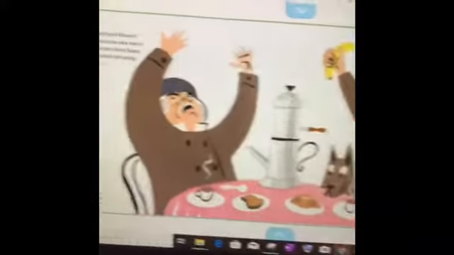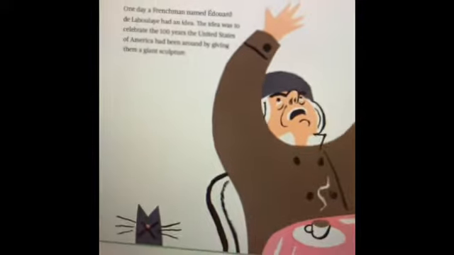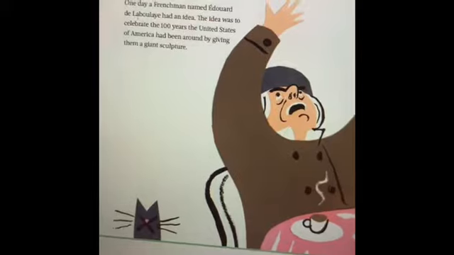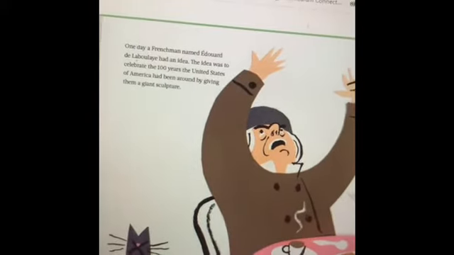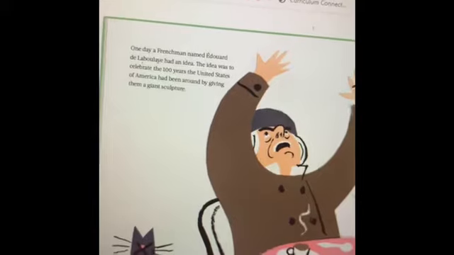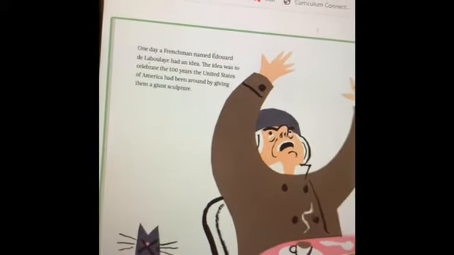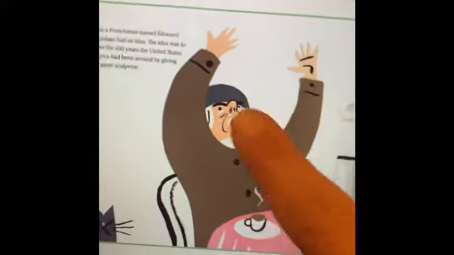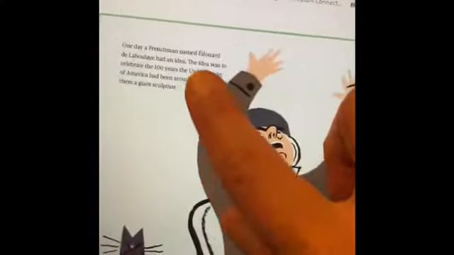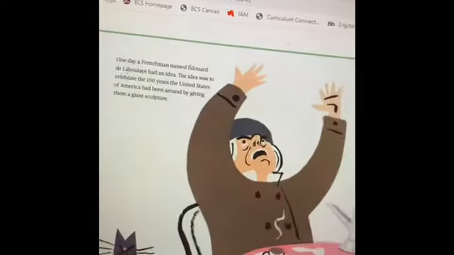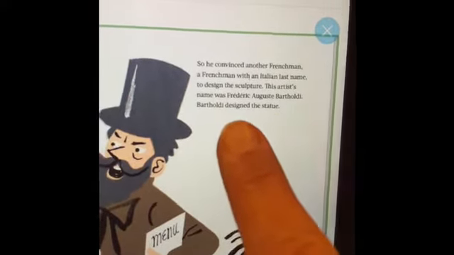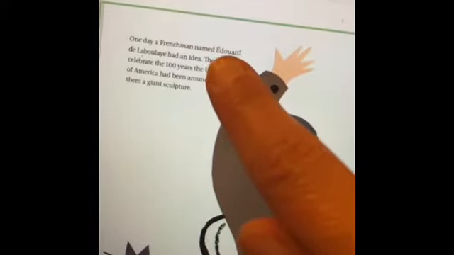Now hang tight. I'm going to show you something that's new in this book that we can add to this side. Okay. So this is a new piece of information right here in this text. It says, one day a Frenchman named Edouard de Laboulaye had an idea. The idea was to celebrate 100 years the United States of America had been around by giving them a giant sculpture. Okay, so we did not know that this guy Edouard had the idea for the statue. Now on the next page, it tells us what we already know, that he designed the statue, but what we didn't know was this guy right here.